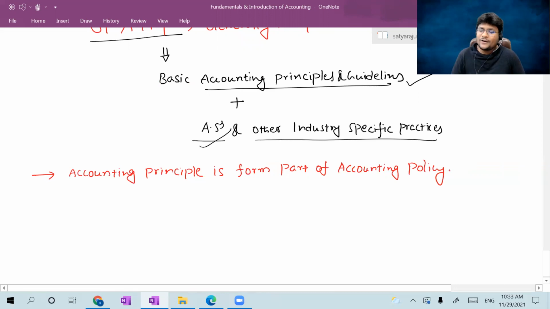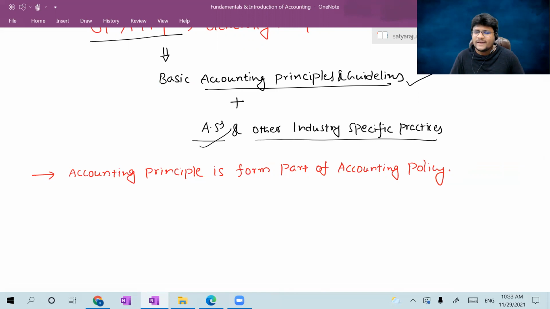Then what is the meaning of accounting policy? What is the general meaning of the word policy? Policy is nothing but a rule or customary practice that generally everybody follows. But is it mandatory?